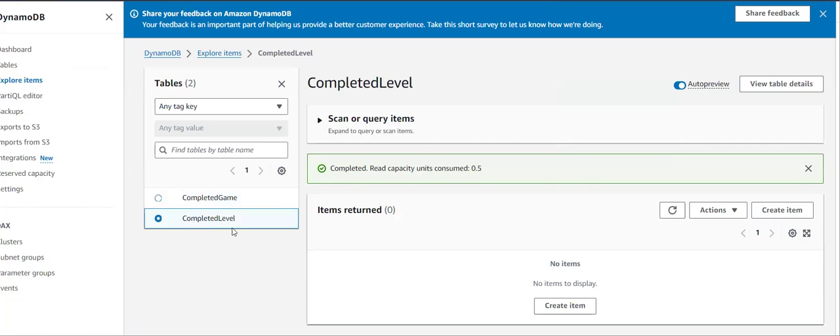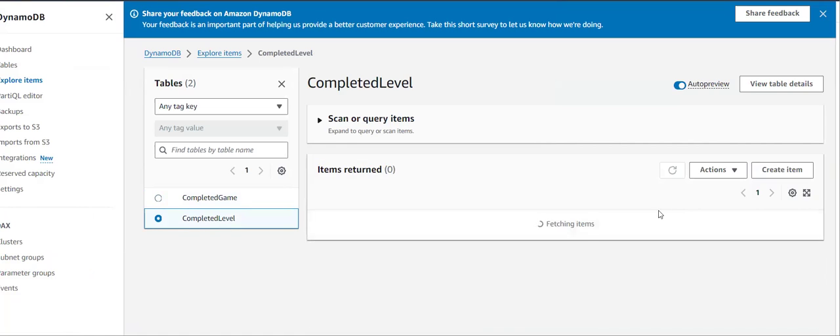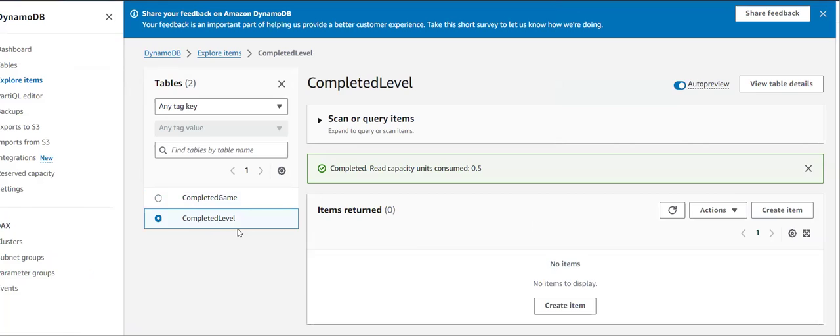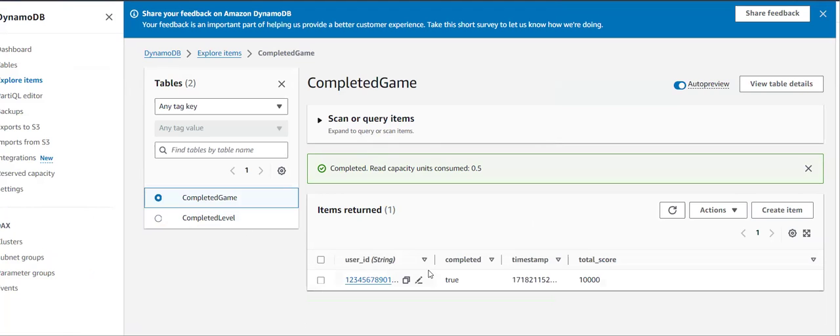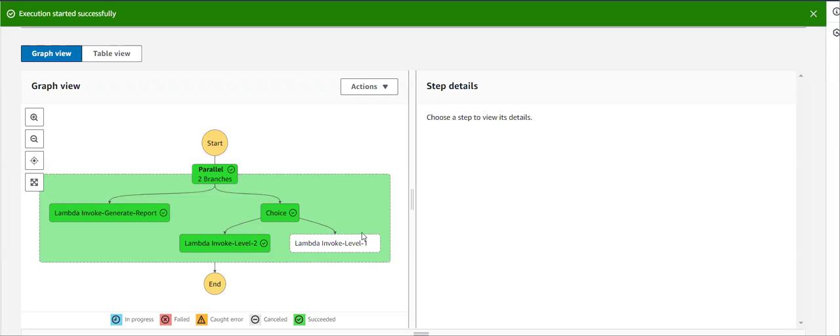Now let's verify whether it was stored in my completed level table. This will store the level 1 related data, so that's why it did not store that data. Since level 2 is completed, it will store the data inside this. Why won't it store the level 1 data? Because it did not work on level 1 data.